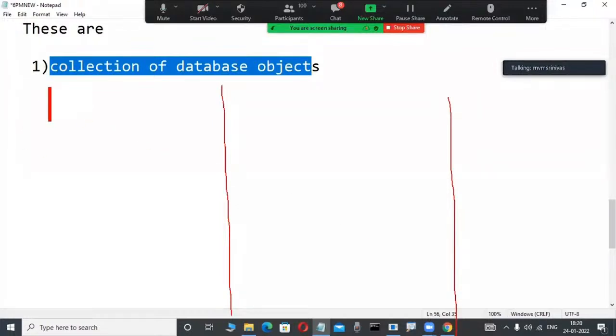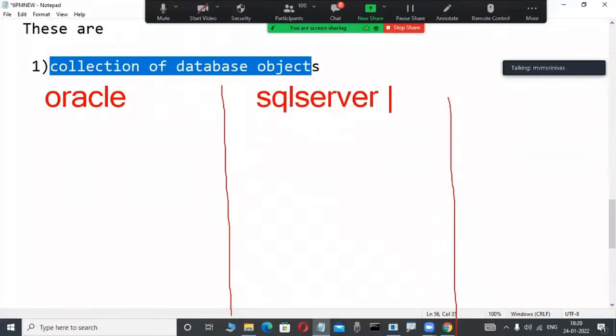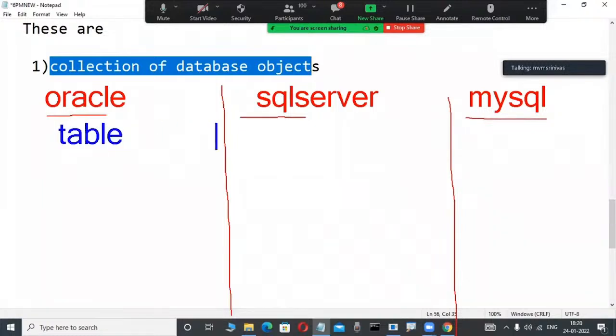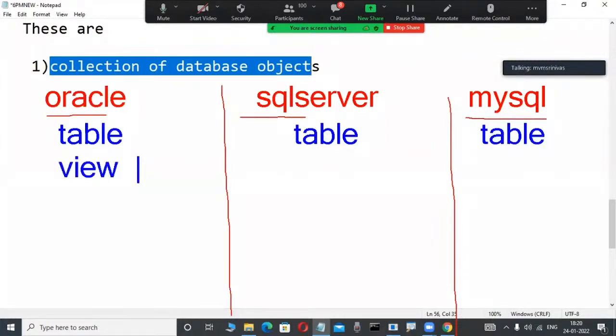Suppose you are learning an Oracle course. Oracle is a relational data model product. Suppose others are learning SQL Server, also a relational data model product, or MySQL, again a relational data model product from a different company. Which database objects are available in Oracle? Maybe a first-time newcomer has an idea: table. A table is a database object. Here also a table is there, and in MySQL also. Again, a view is a database object with some purpose. Here also a view is there, and here also.